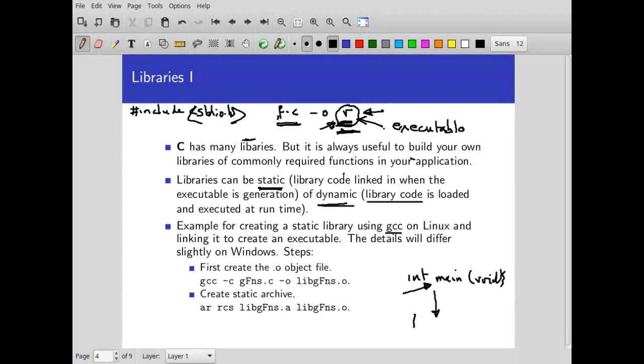So this is how an executable works. When you just simply say gcc, and that is what we have been saying till now, you give a file name, let's say f.c, and you give a name for an executable, which we have been calling R or whatever it is, then this will compile and create an executable called R. This process demands that there is a main in the file. f.c must contain the main function. If main is not there, gcc will complain and give you an error.